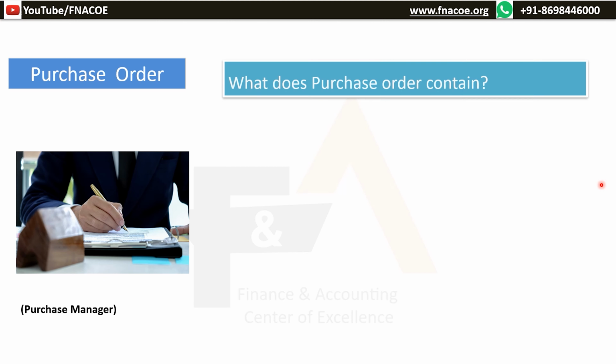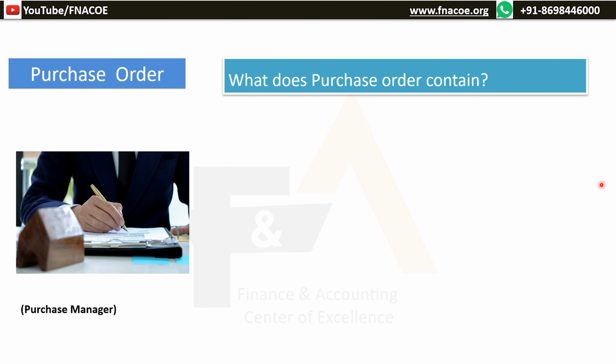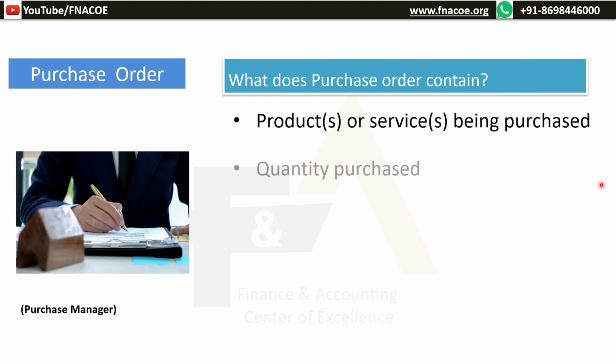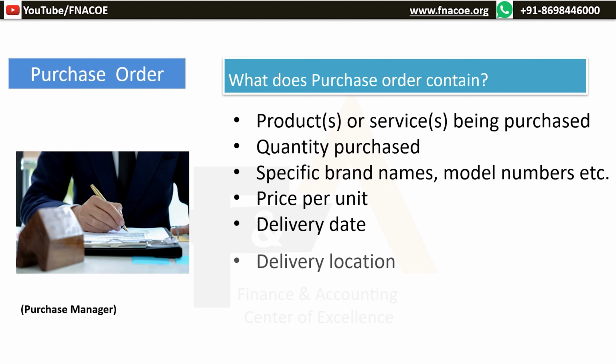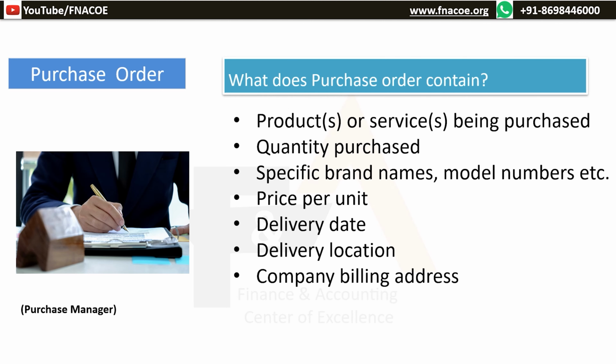So what does a purchase order contain? All purchase orders contain the following information: products or services being purchased, quantity purchased, specific brand names, model numbers, etc., price per unit, delivery date, delivery location, company billing address, agreed payment terms, for example, on delivery or in 30 days, etc. As I've already mentioned, we will have a separate video on the purchase order type and purpose. We'll also share a sample purchase order to explain in detail.